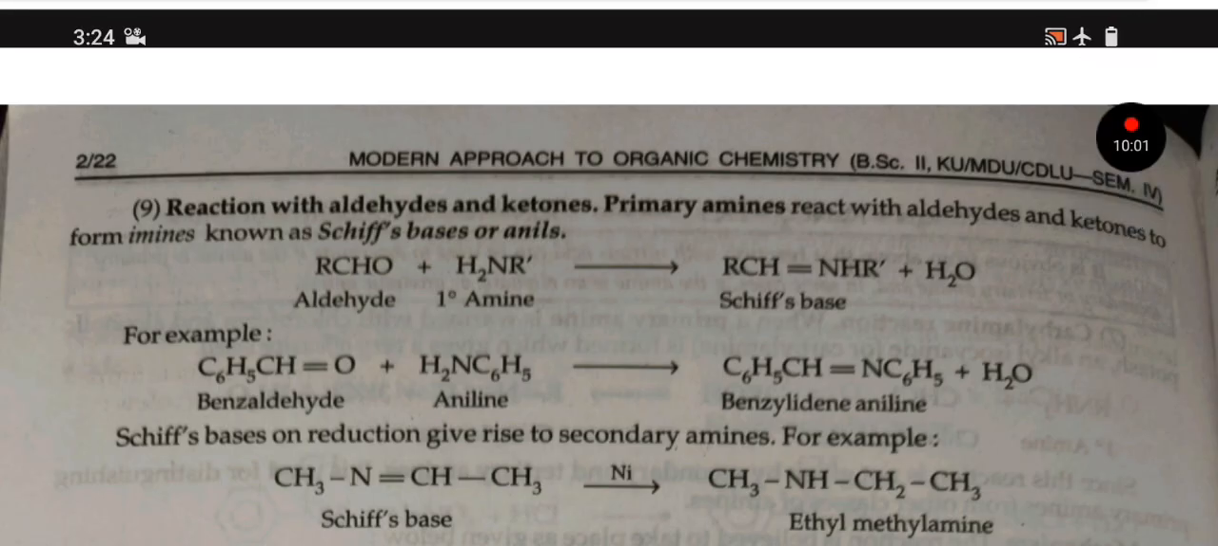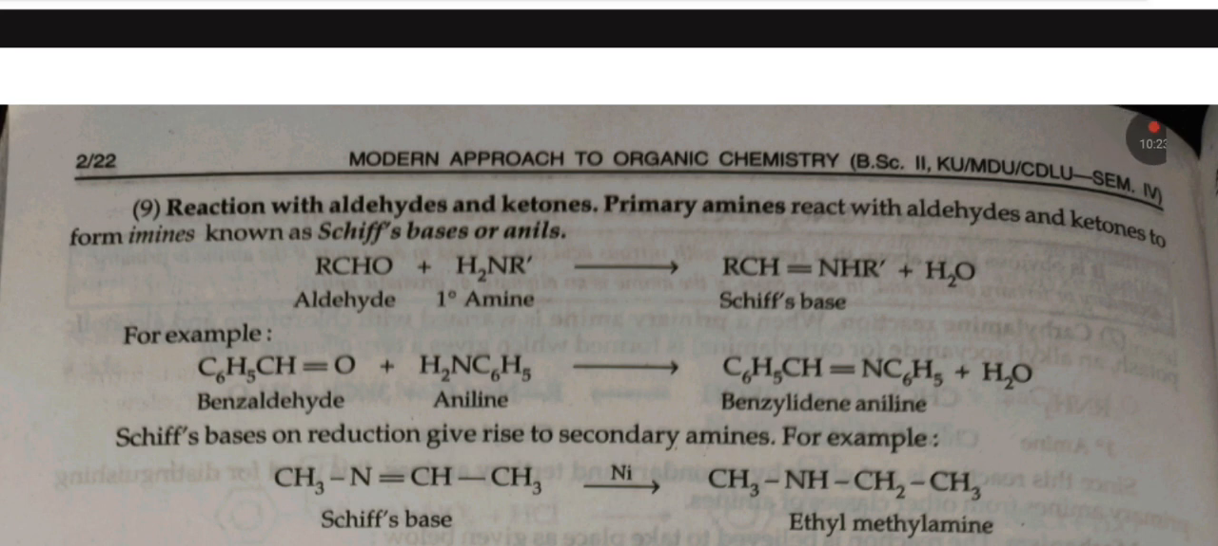Primary amines react with aldehyde and ketone to form imines known as Schiff bases or anils. Aldehyde plus a primary amine will give Schiff base plus H2O. For example, benzaldehyde plus aniline will give benzaldehyde anil.